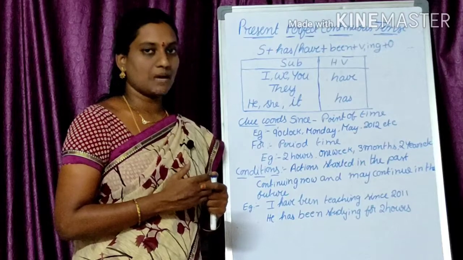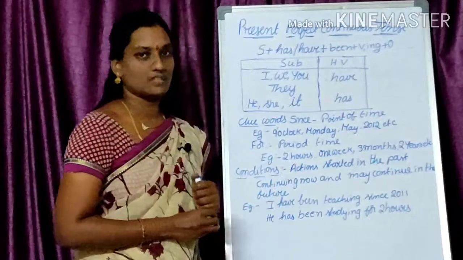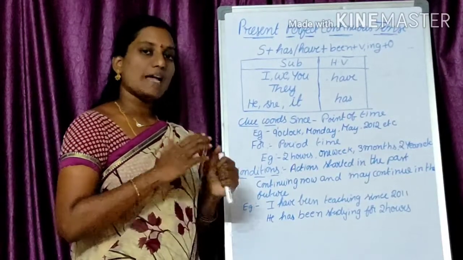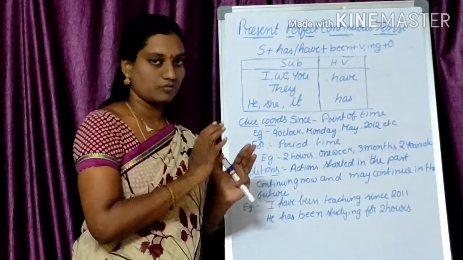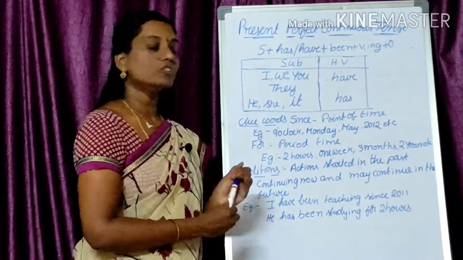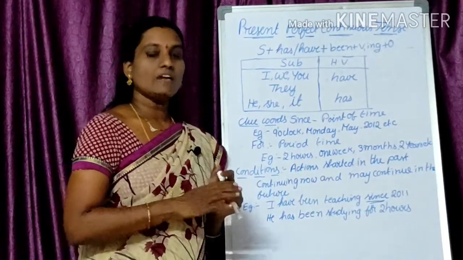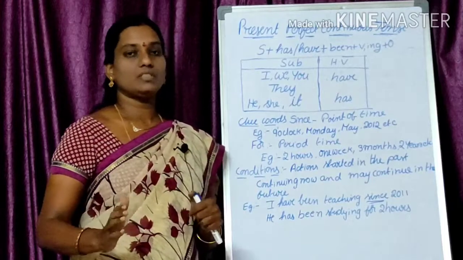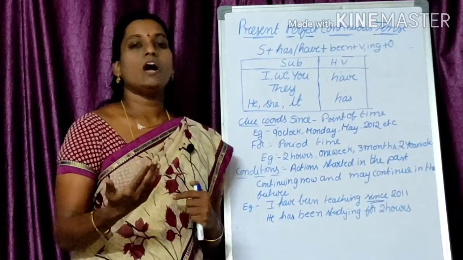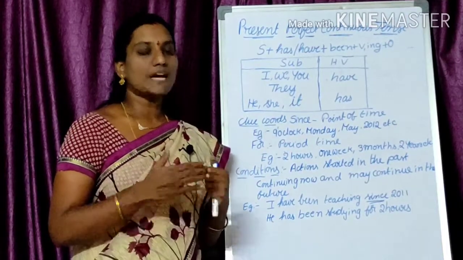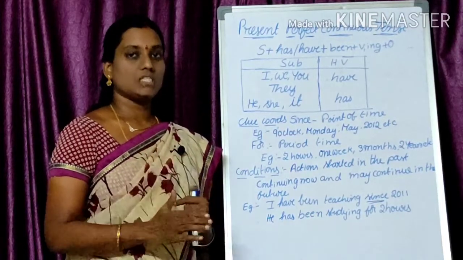We'll see some examples now. See, I have been teaching since 2011. That means I started my teaching in 2011. It's a particular point of time. I mentioned the year clearly, so I used the clue word since. And from 2011 I am continuously doing the action. Now also I am doing it. In future I may do it, but I don't know up to when I will do this.